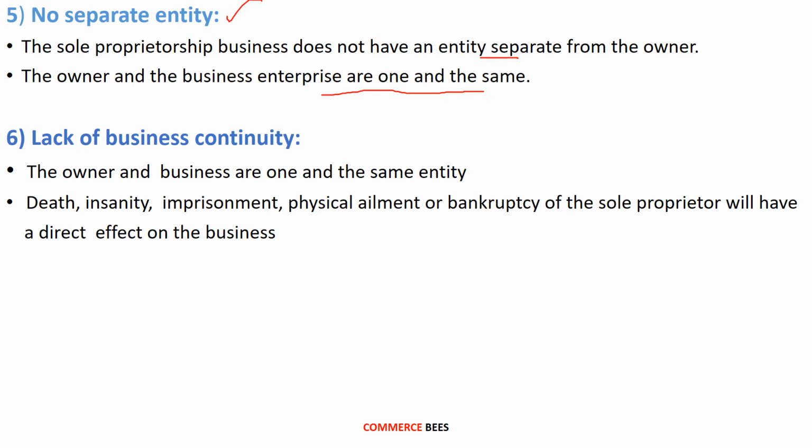The next feature is lack of business continuity. The owner and the business are one and the same entity. As we have already discussed in the feature of no separate entity, that the owner and the business are one and the same, death, insanity, imprisonment, physical ailment or bankruptcy of the sole proprietor will have a direct effect on the business. So if anything happens to the owner of the business, that will have an effect on the business. It may lead to the close down of the business also. So this is the last feature of the sole proprietorship business, lack of business continuity.